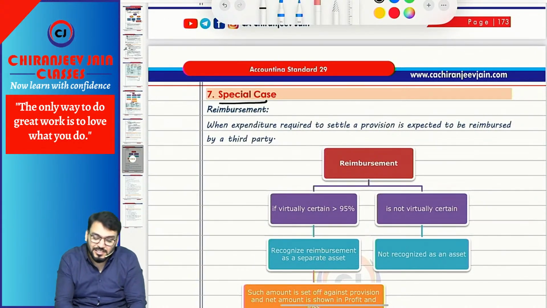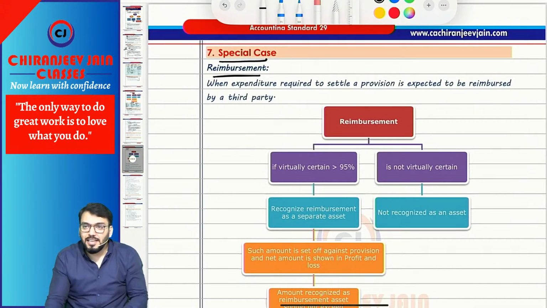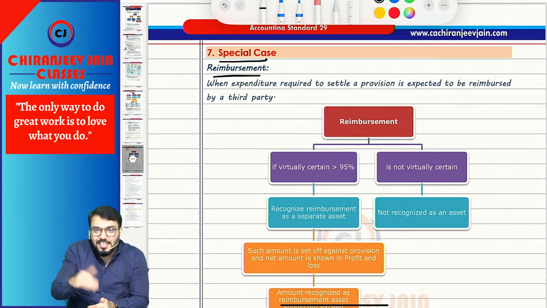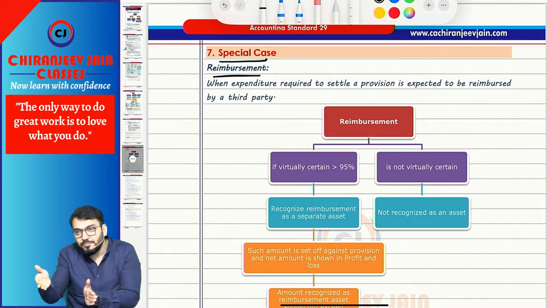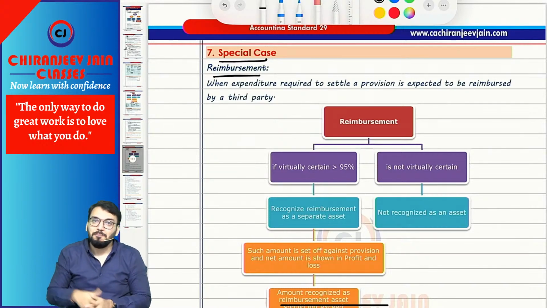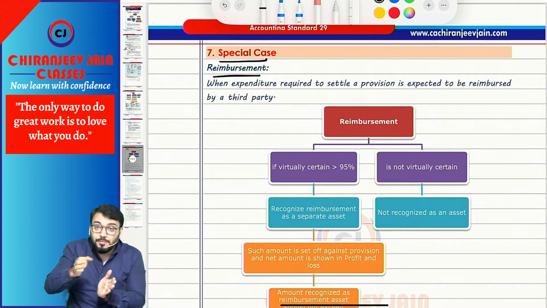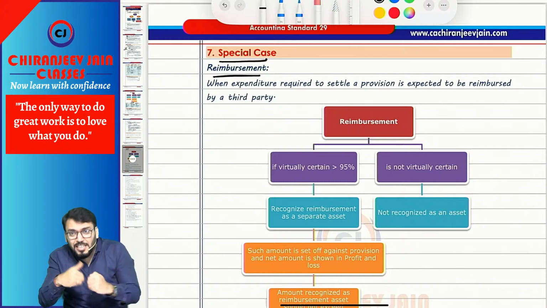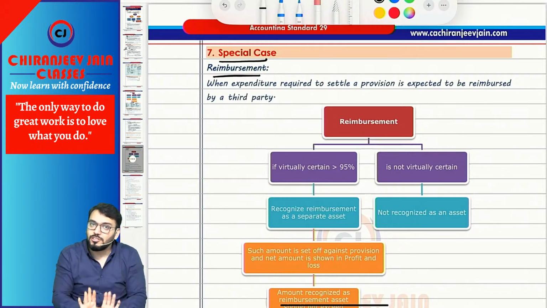Then there are 4 special cases. First is reimbursement. It is quite possible that the expenditure which is required to be settled may be reimbursed by a third party, for example an insurance company. If it may be reimbursed by a third party, should we create a provision? Yes. A provision should be created based on the 3 conditions. When the 3 conditions are satisfied, recognize the provision.